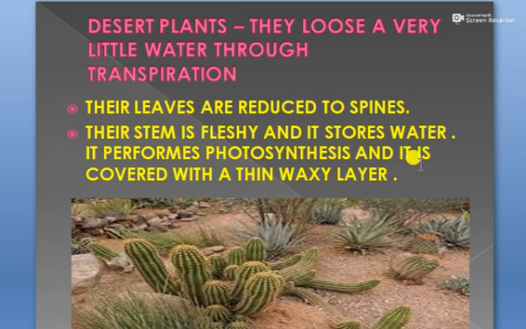And the stem is covered with a thin waxy layer. Waxy layer means a layer of a wax-like substance which can easily prevent water loss. Because we know that in desert water is very less, the plants do not lose much water, because if they lose water, then the plant would not be able to survive.